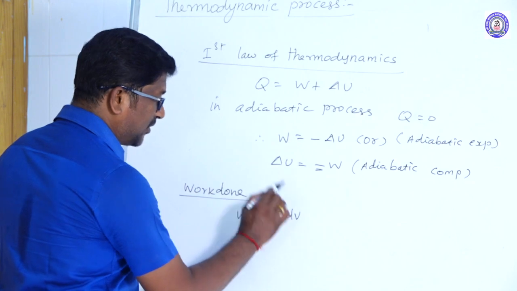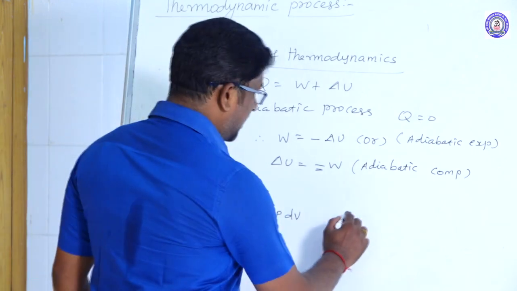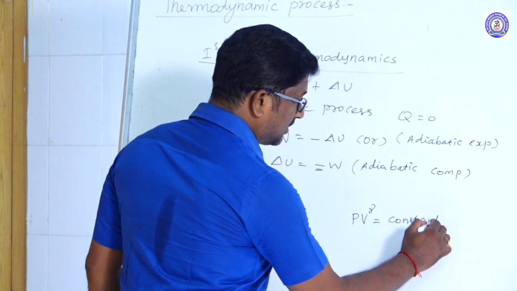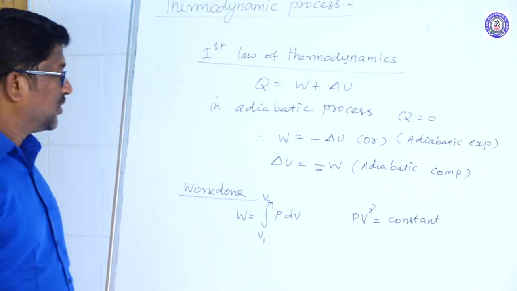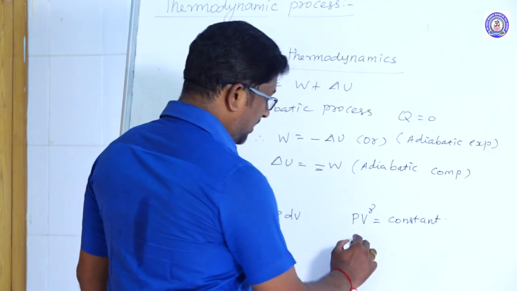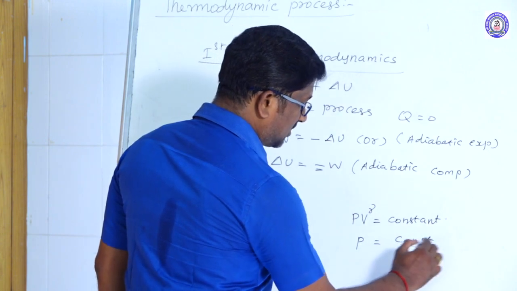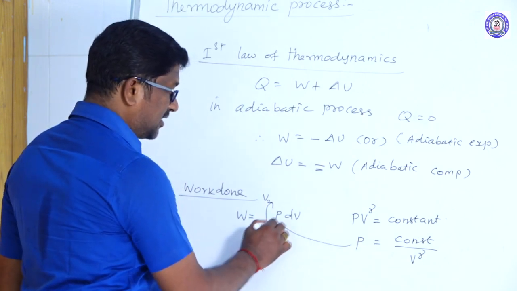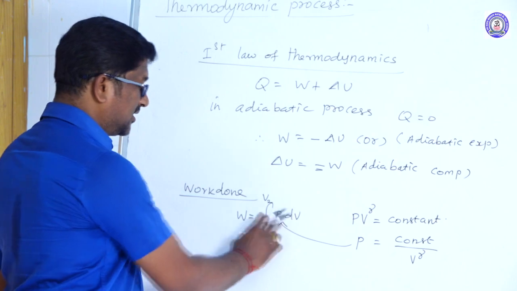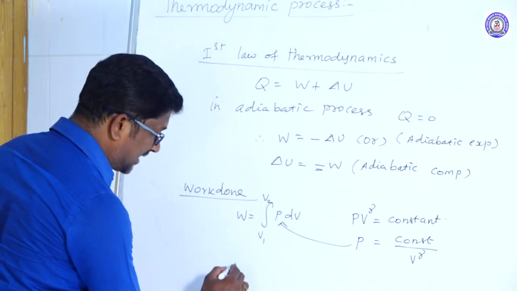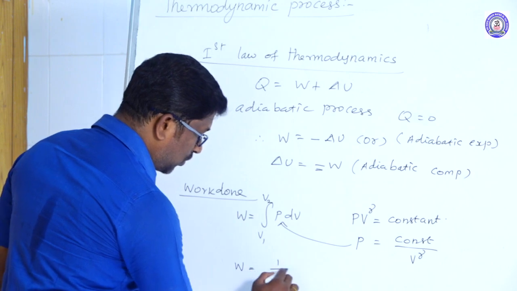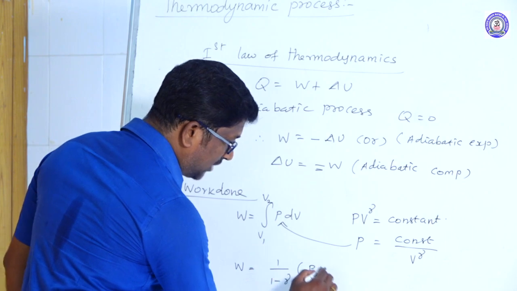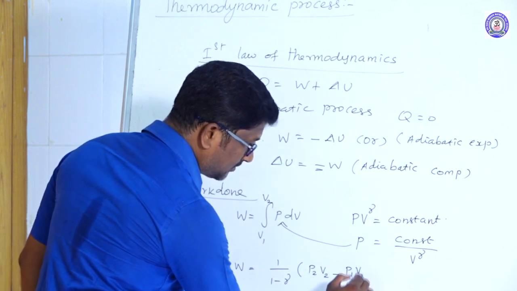The limit is taken from V1 to V2. For an adiabatic process, PV^gamma is equal to constant, or P is equal to constant divided by V^gamma. Now substitute P is equal to constant divided by V^gamma in this equation, and after integration we can get W is equal to 1 divided by 1 minus gamma of (P2 V2 minus P1 V1).